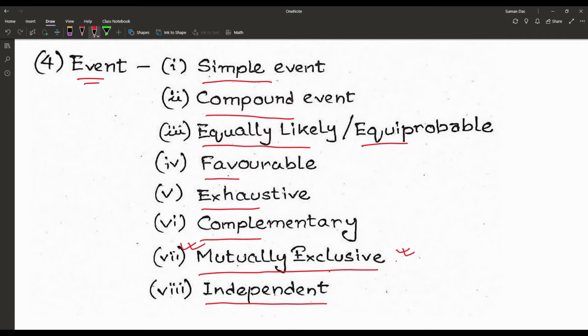What is the meaning of mutually exclusive events? When one event is occurring, another event cannot occur. For independent events, the events occur independently. And mutually exclusive events give birth to the addition law of probability. So let's start.